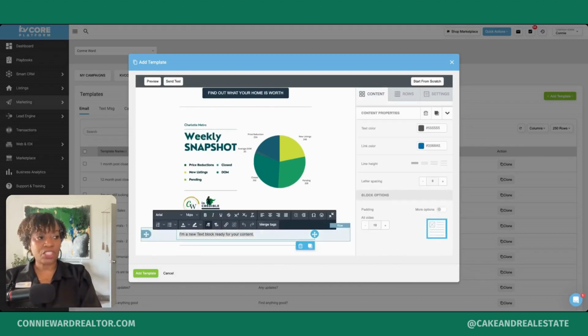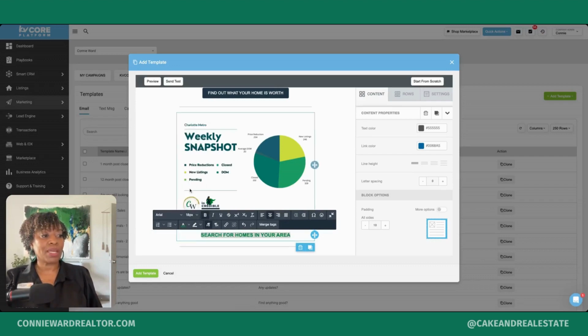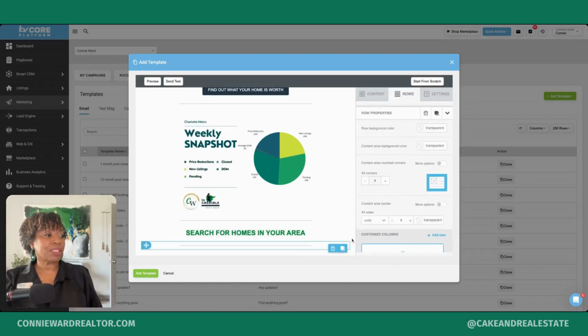So now this section is going to be search for homes in your area. And we want to center this. We want to change the font color, and we want to make it bold, and we want to make it bigger, whatever size you feel like you want that to be. Okay, so now we have our search for homes in your area category.